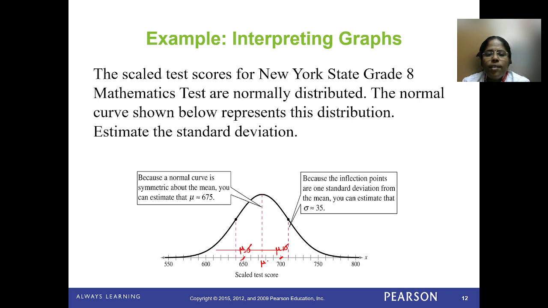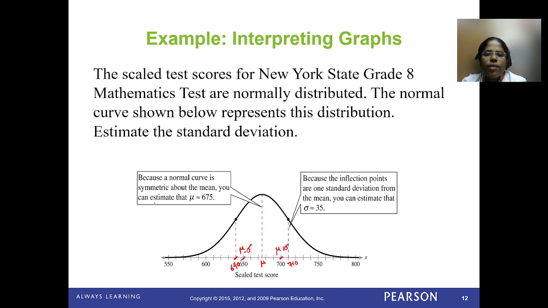But they are asking for the next value. What's the next value here? This value represents 640, this line, and this line tells you 710.